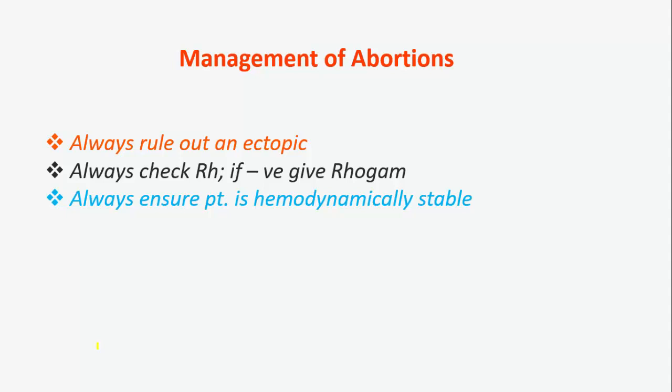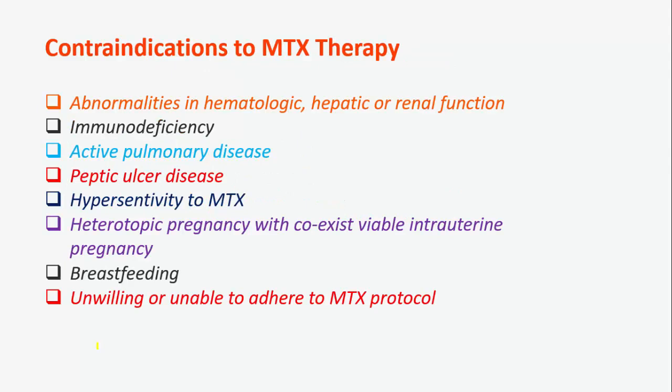Always check Rh. If it is negative, then give RhoGAM. Always ensure the patient is hemodynamically stable. What are the contraindications to methotrexate therapy?